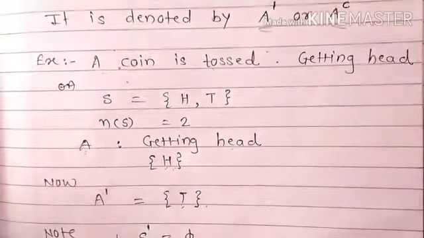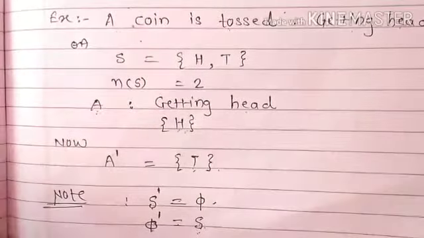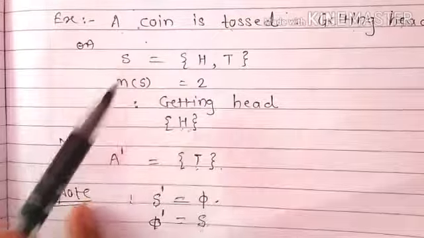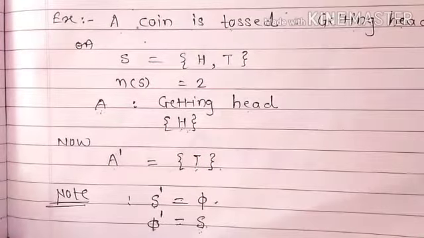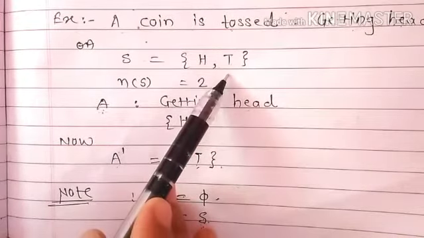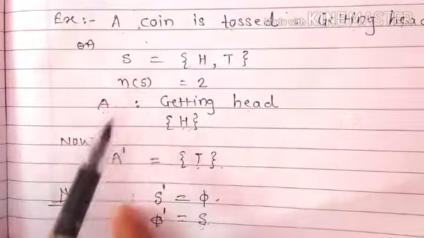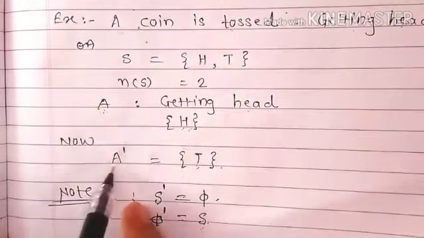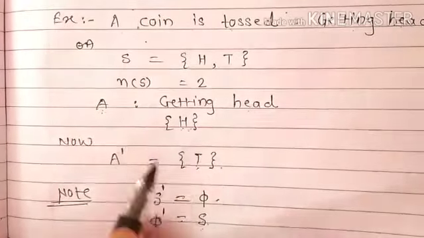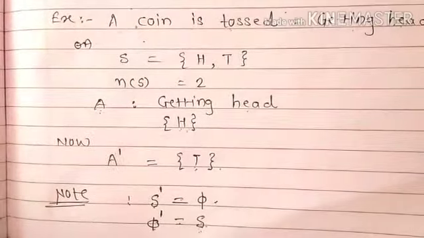Now we have to find A complement. We have to find the element which is present in the sample space S but not in the event A. Which is that element? That is T. This T is present in the sample space S but not in A. So A complement is equal to T. So the number of sample points in A complement is equal to 1.